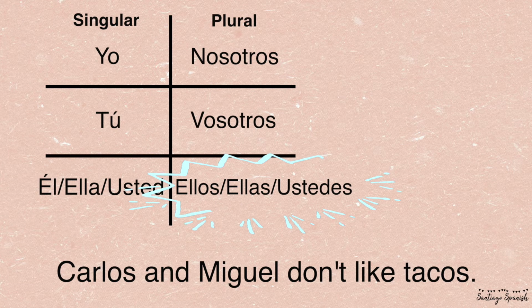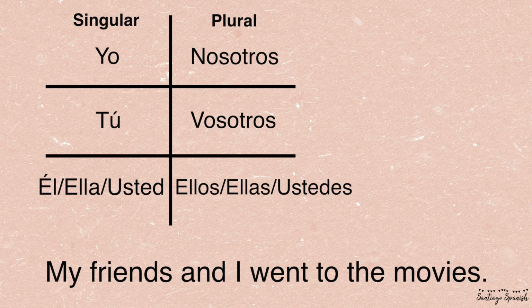Carlos and Miguel don't like tacos. Now we have two names, so we need to be on the plural side, and we're going to use ellos because we have a couple of guys here. My friends and I went to the movies. My friends and I is multiple people, and I'm included, so that's going to be we or nosotros.